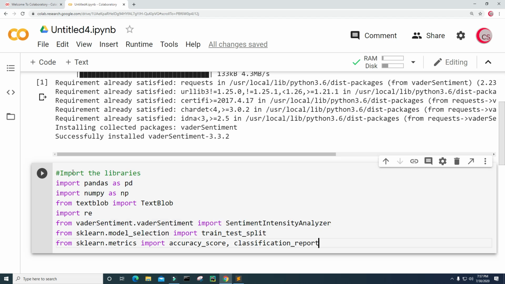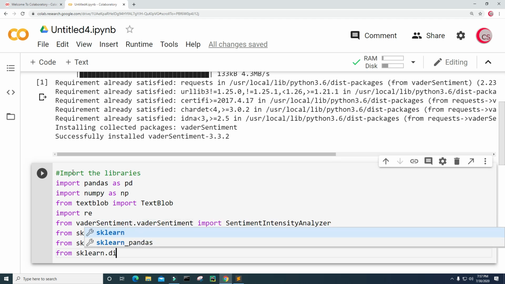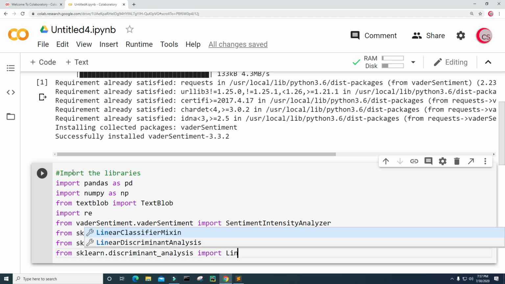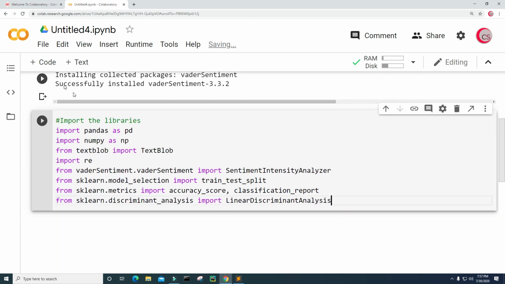I'm not sure which one I'm going to use yet, so I'm just going to get them both. Next, from sklearn.discriminant_analysis, I'm going to import LinearDiscriminantAnalysis. Okay, next I'm going to go ahead and run this cell. All right, so it looks good. I'm going to create a new cell.